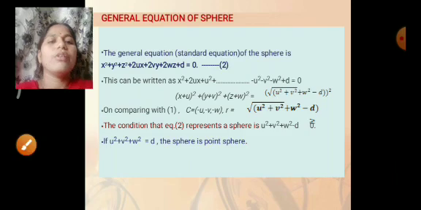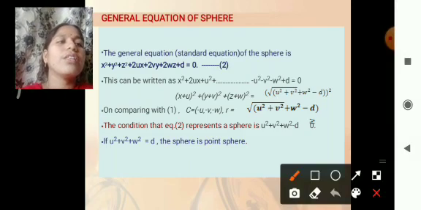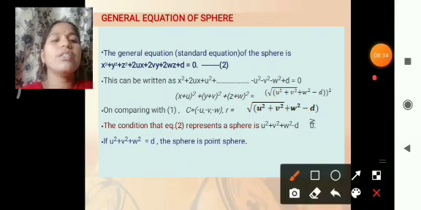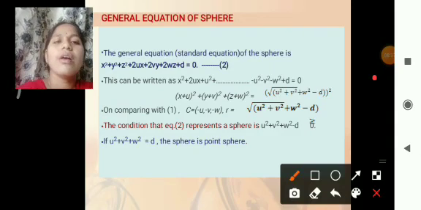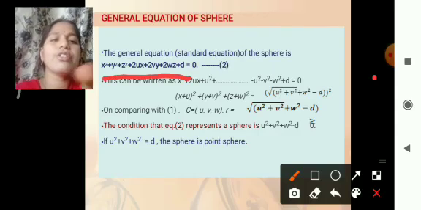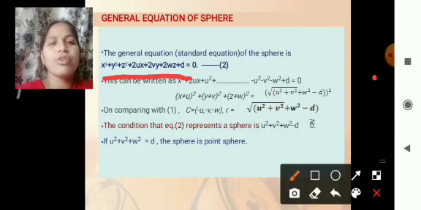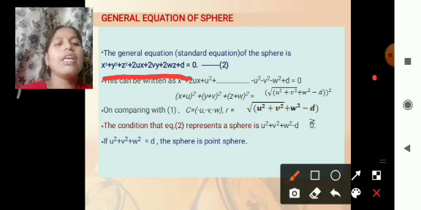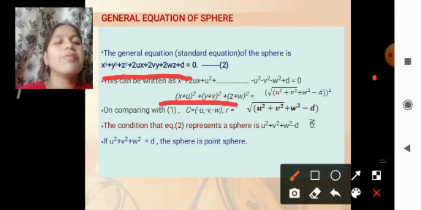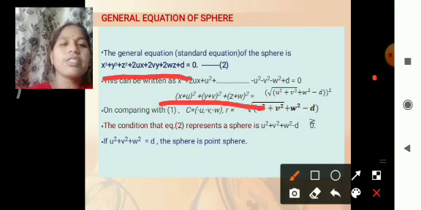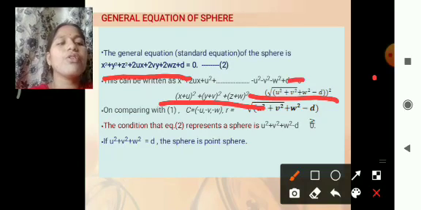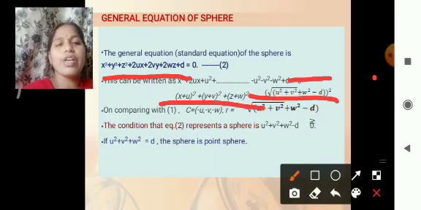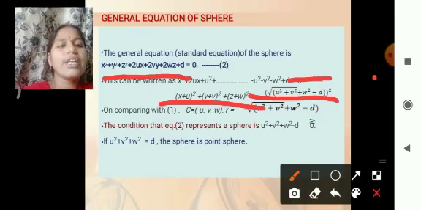In this equation, x square plus y square plus z square plus 2ux plus 2vy plus 2wz plus d is equal to 0 changes to (x plus u) whole square plus (y plus v) whole square plus (z plus w) whole square equals the square root of u square plus v square plus w square minus d, whole square. This is the general and standard equation of the sphere.